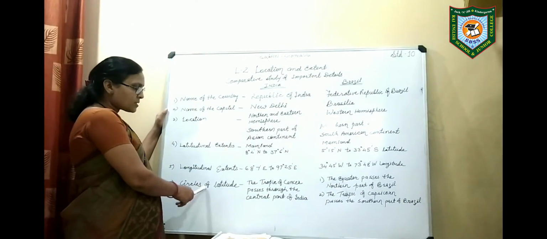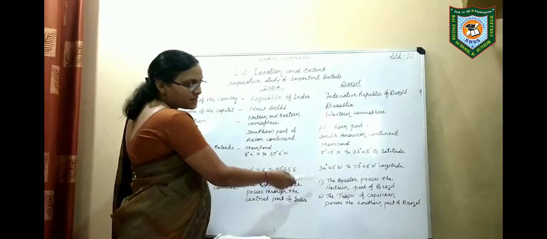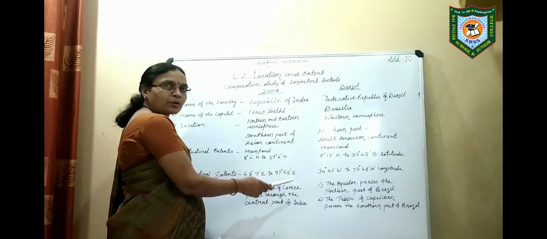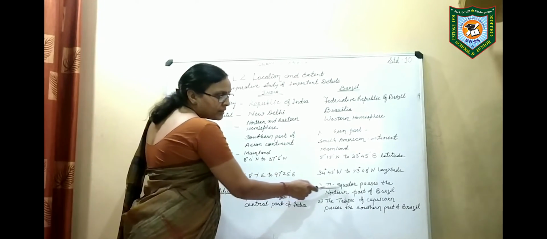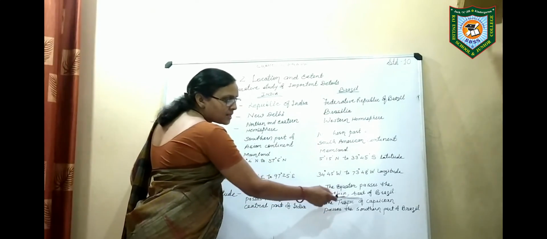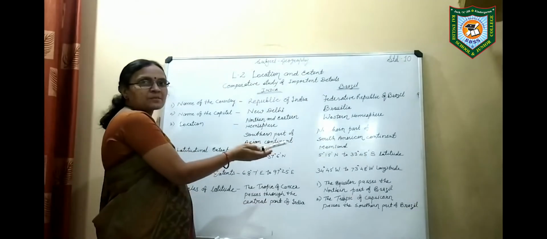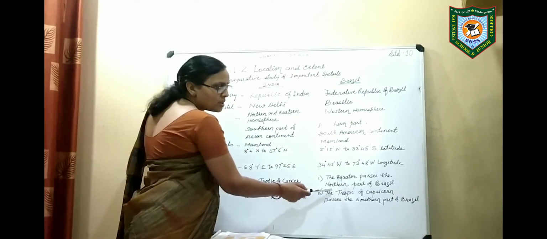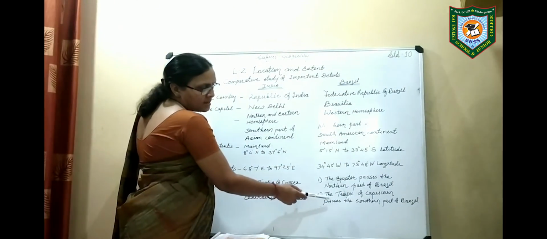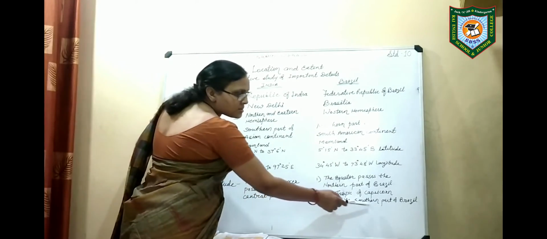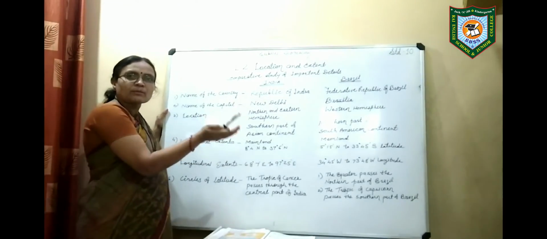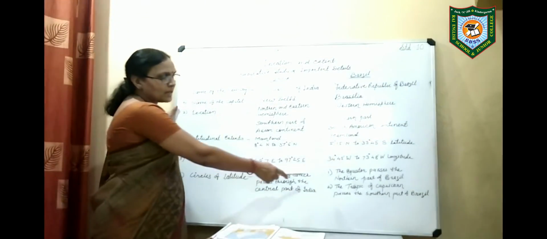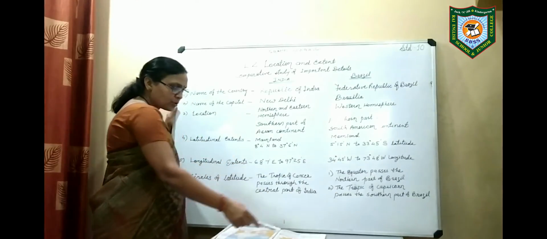And about the circles of latitude, you know that Brazil is located in the southern hemisphere, below the equator, and below the equator is the Tropic of Capricorn. The equator also passes through the northern part of Brazil. So some part is in the northern hemisphere, and most of it is in the southern hemisphere. That's why the equator passes through the northern part of Brazil, and the Tropic of Capricorn passes through the southern part, because most of Brazil is below the equator. So this is all about the circles of latitude. Now we are going to see all these details here in the book.